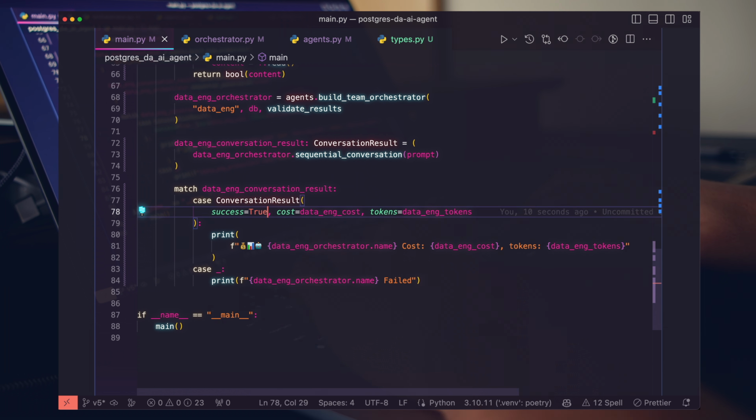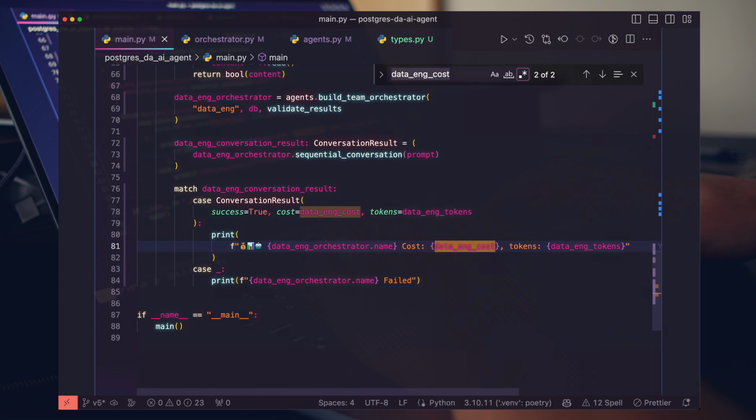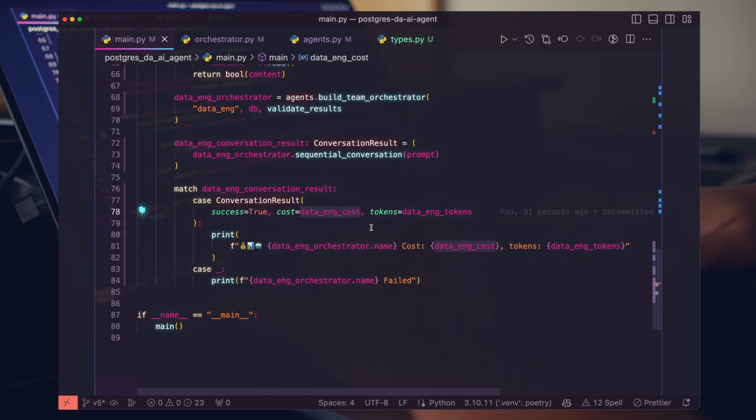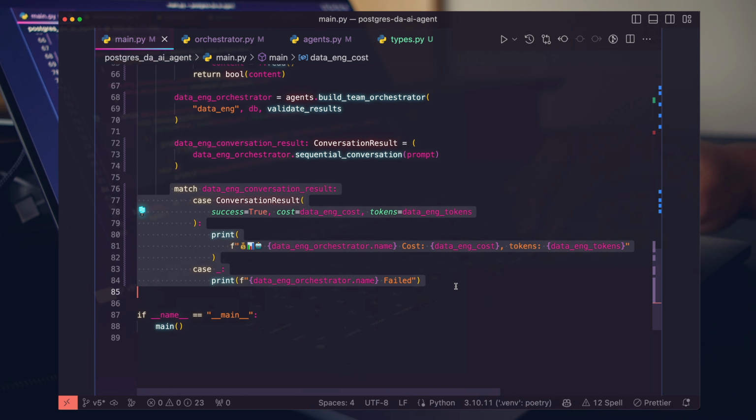And then this is kind of magical. We're saying, give me a variable that is the cost out of this type, right? So that we can use it in this block context, in this block of code. And we're doing the same thing for tokens. So you can see that this variable doesn't exist anywhere. It's getting generated right here. So kind of really interesting, but yeah, match statement, really happy about this. Python 3.10 and above, definitely recommend you check it out.